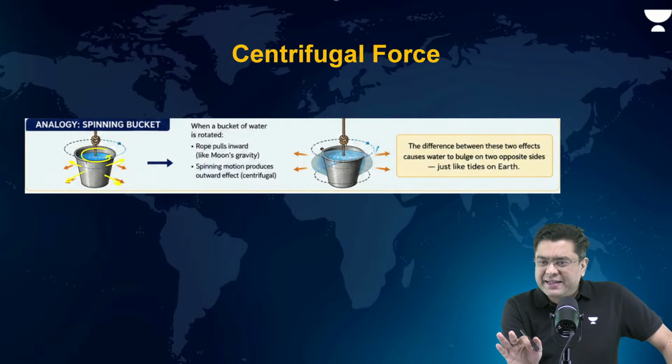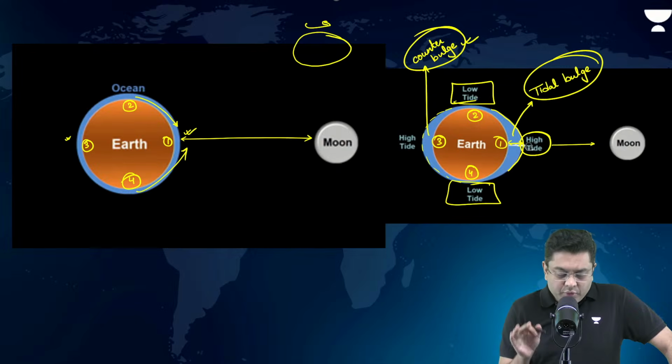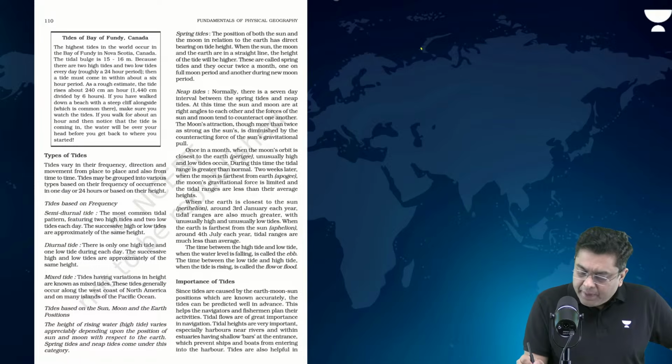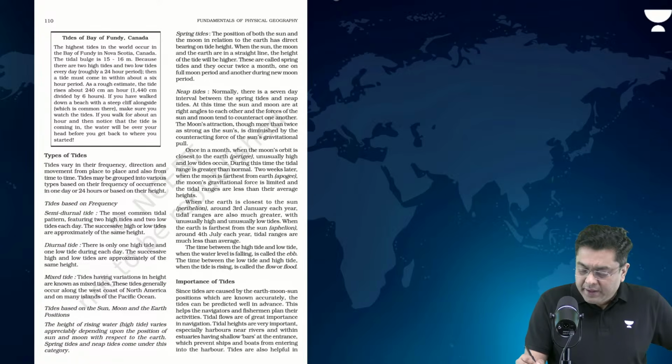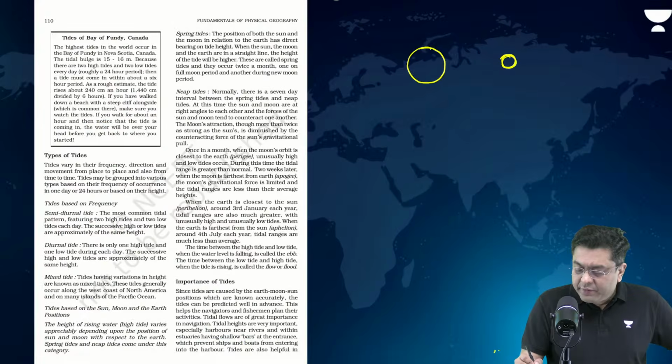Okay, please understand one thing. Let me elaborate it in a simpler manner, if possible. Let's suppose this is your planet Earth. Here you have the moon. Let's name these places 1, 2, 3, 4.